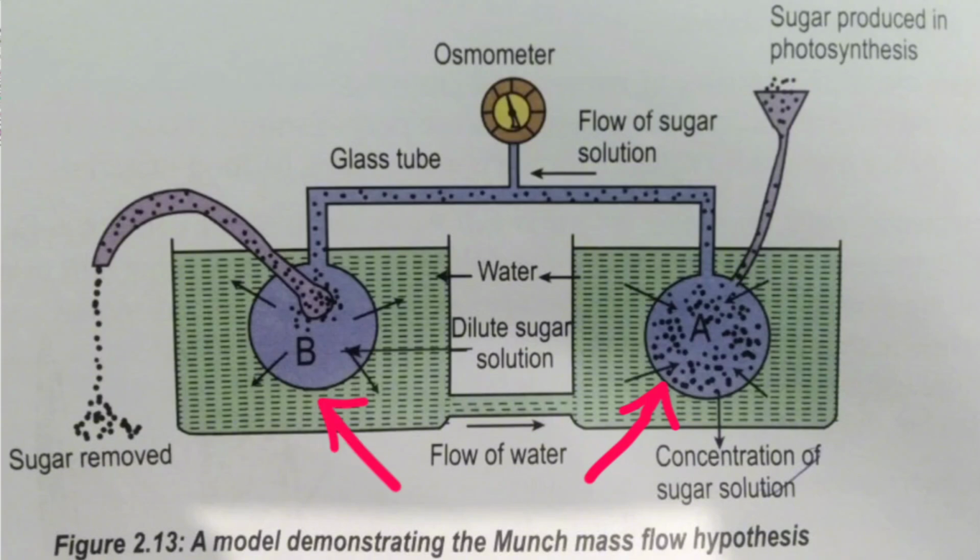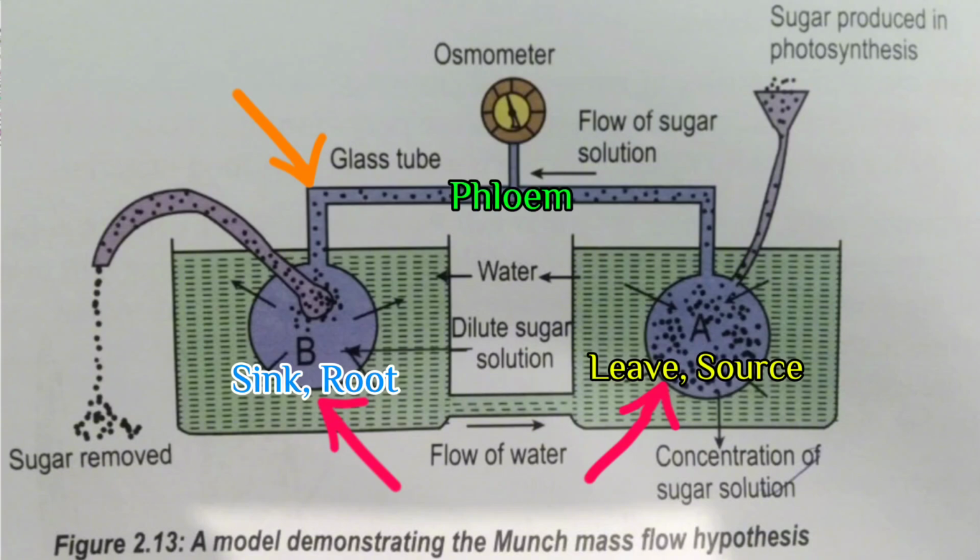The two beakers are connected by a glass tube. Here beaker A is the leaf and beaker B is the root. Beaker A, the leaf, is the source, and beaker B, the root, is the sink. There are two glass tubes here: one glass tube is the phloem, and the other glass tube is the xylem.